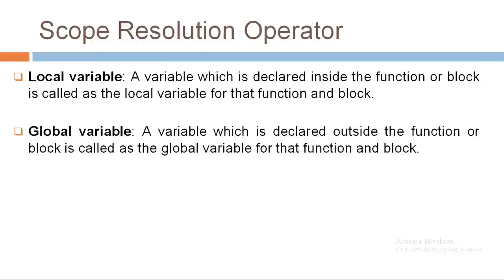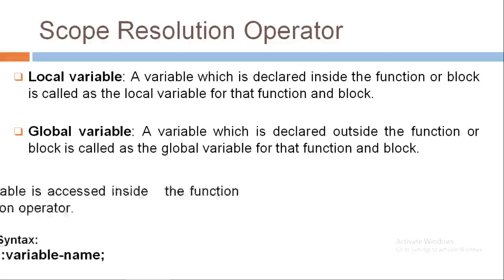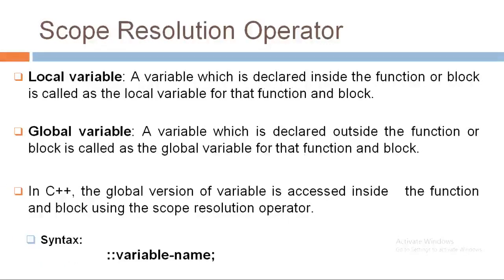Friends, in C program, if we want to access a global version of a variable inside a block, then it is not possible. But in C++, the global version of a variable is accessed inside the function and block using a scope resolution operator. The syntax of scope resolution is scope resolution symbol with variable name. We can make this symbol by using 2 colon.